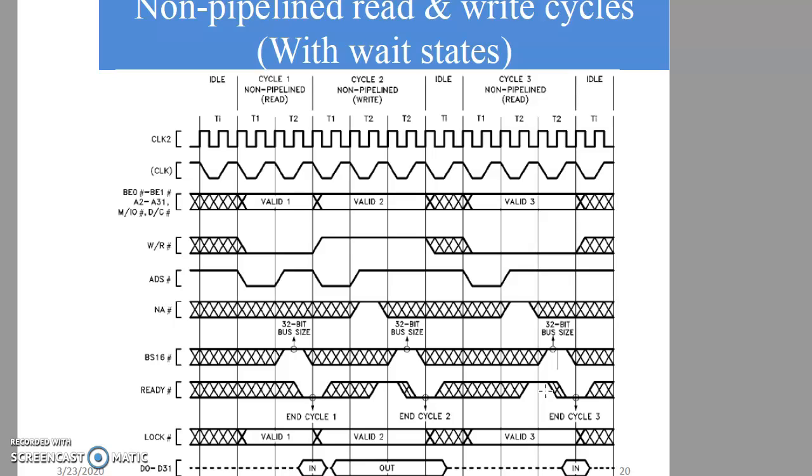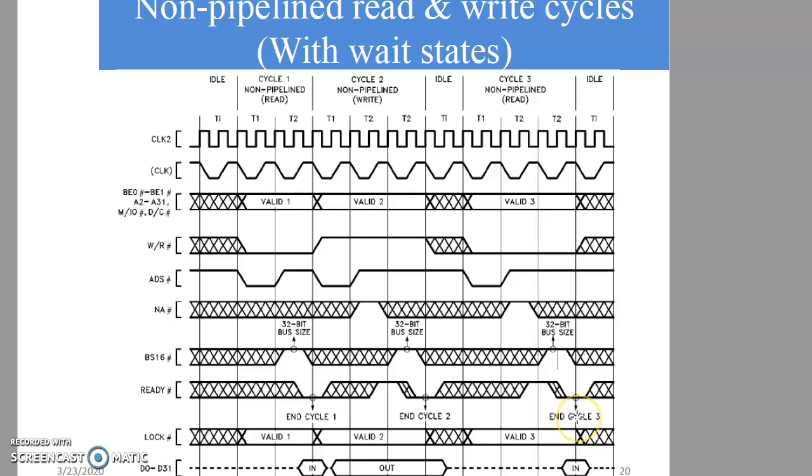So because of that, the data transfer will not take place for the cycle 3 till the ready bar is made low again, when the data transfer will take place from the memory to the data bus. Since it's a non-pipeline read, data transfer will take place from the memory to the data bus. It's a read, so it is denoted by in. So in this way, ready bar introduces wait state in the machine cycle or bus cycle diagram.